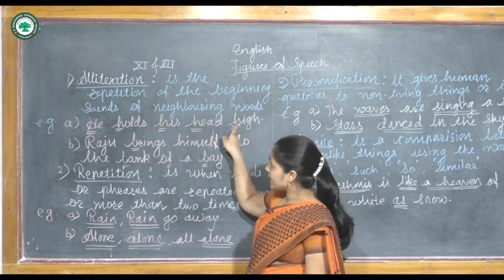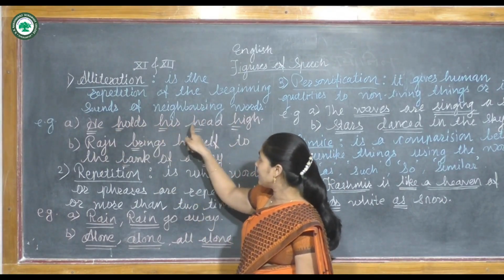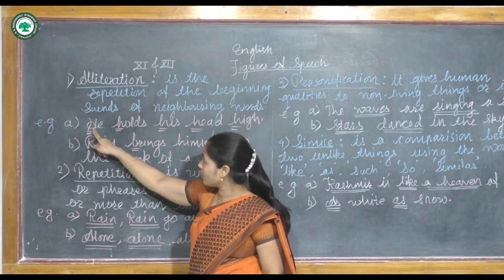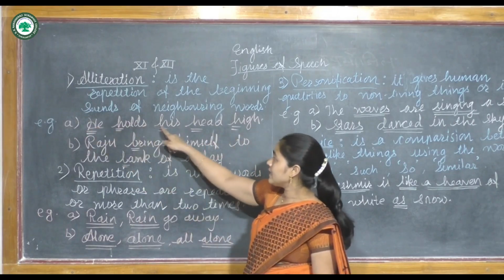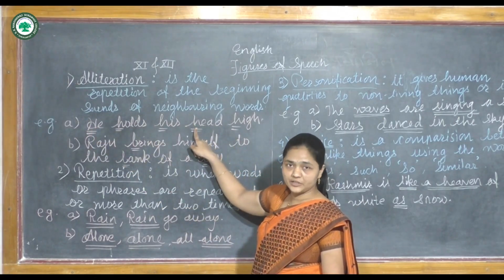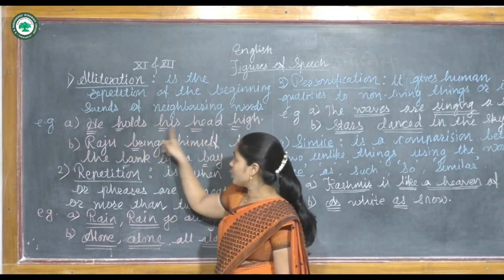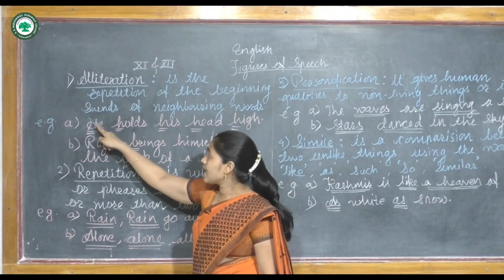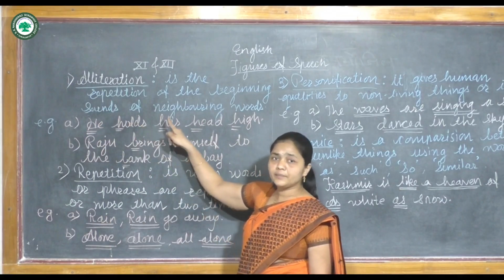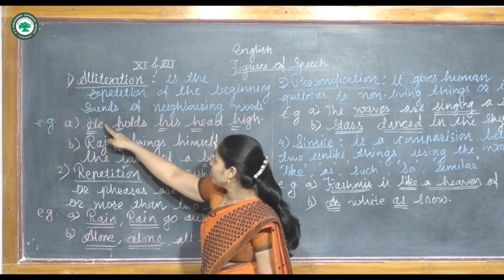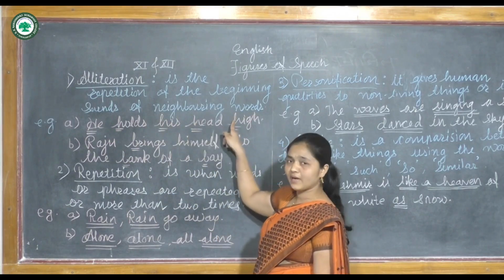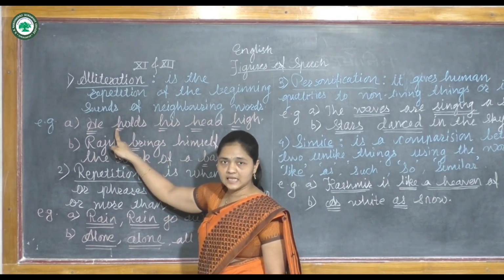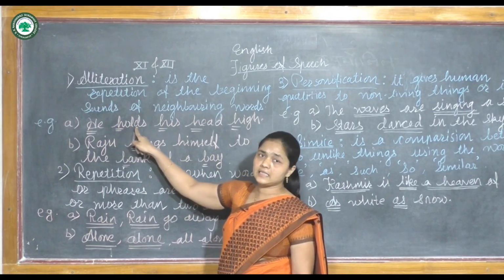In this sentence, all the words begin with the sound, not the letter, the sound H. So we can see here that the figure of speech is alliteration, because the beginning sound of each and every word, that is H, is repeated five times in the sentence itself. That is why we can call it alliteration.